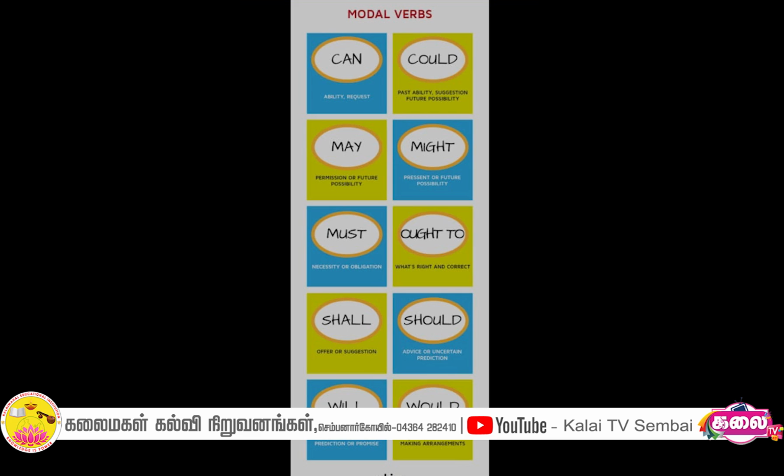Could form. We use could form for asking permission, polite request, ability in the past, suggestion and possibility.